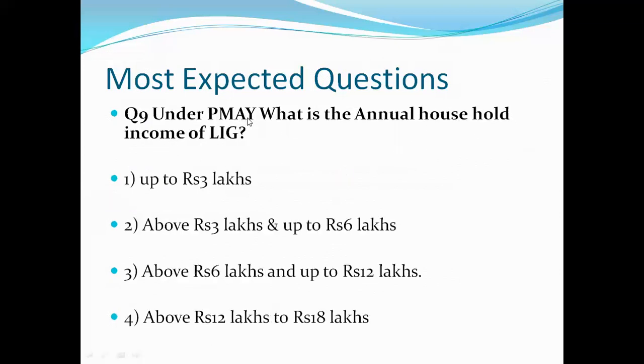Under PMAY, PMAY is Pradhan Mantri Awas Yojana. Friends, this is also a very important topic, and you should prepare this topic very well, because 1 to 2 marks will be there from this topic. What is the annual household income of LIG, low income group? Okay, and our options are up to 3 lakh, above 3 lakhs and up to 6 lakh, above 6 lakhs and up to 12 lakh, above 12 lakhs and up to rupees 18 lakh.